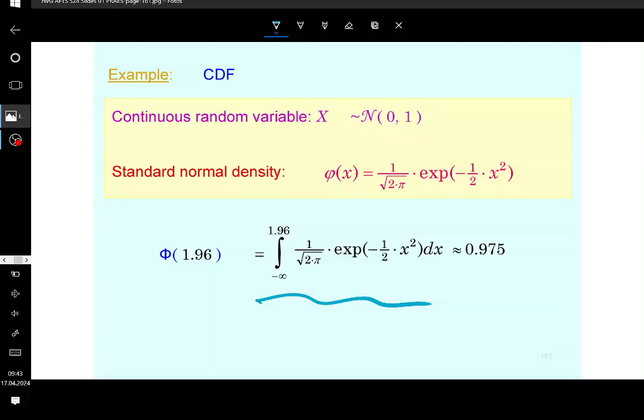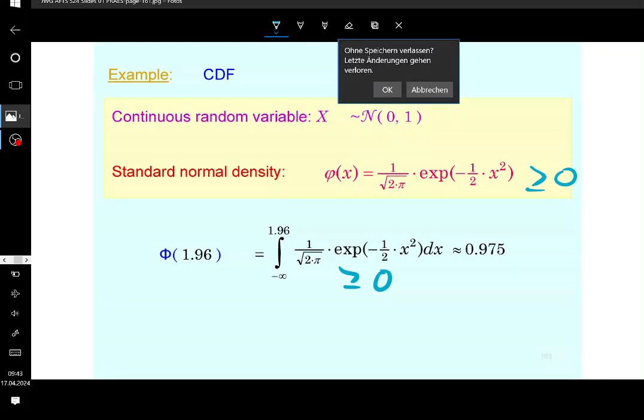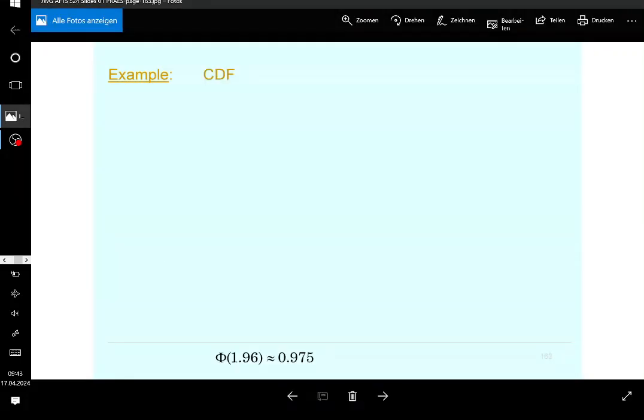You look at basically the integral from minus infinity to 1.96, or actually the area under the density from minus infinity to 1.96, because the density function, just like every other density function, is a non-negative function. So if you integrate a non-negative function, you get back the area between that function and the x-axis. All right, is it clear? That's something that you've seen before, I assume, and I hope that you did.